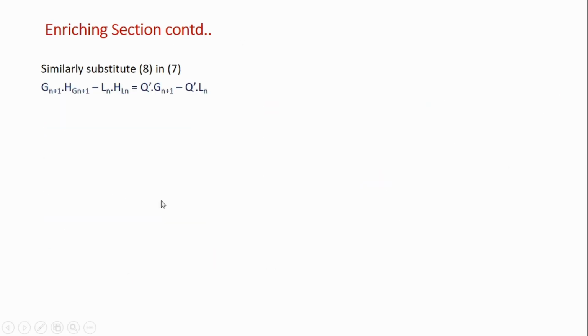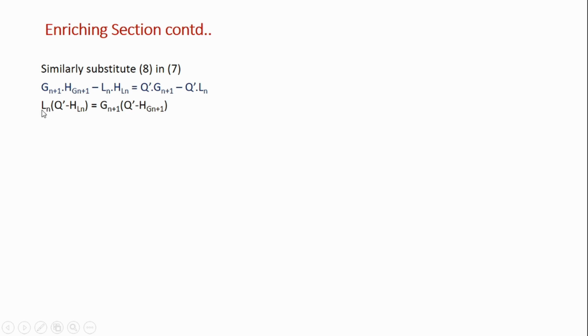Similarly, we can substitute for the enthalpy equation. So the net flow of enthalpy was G_{n+1} H_{G,n+1} minus L_n H_{L,n}. This was equal to Q dash D. So in place of D, we will substitute G_{n+1} minus L_n. So I will get this, then rearrange it in terms of L_n by G_{n+1}.